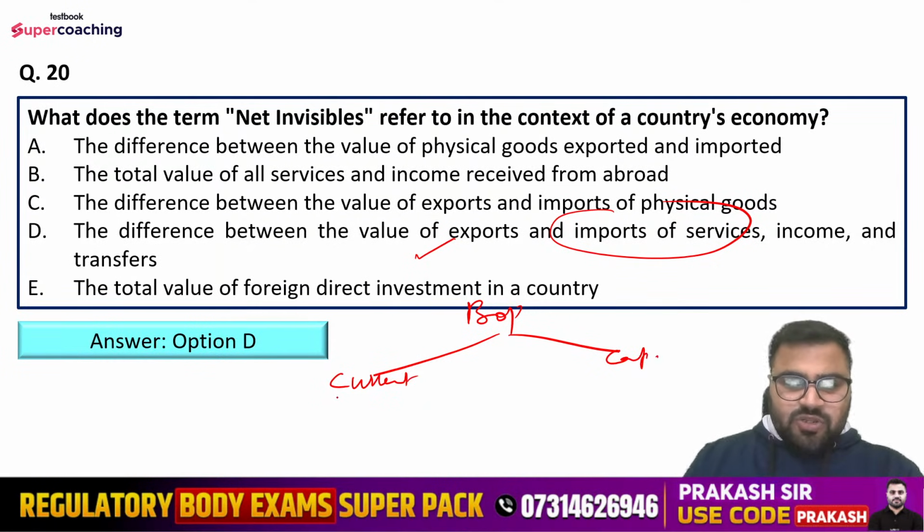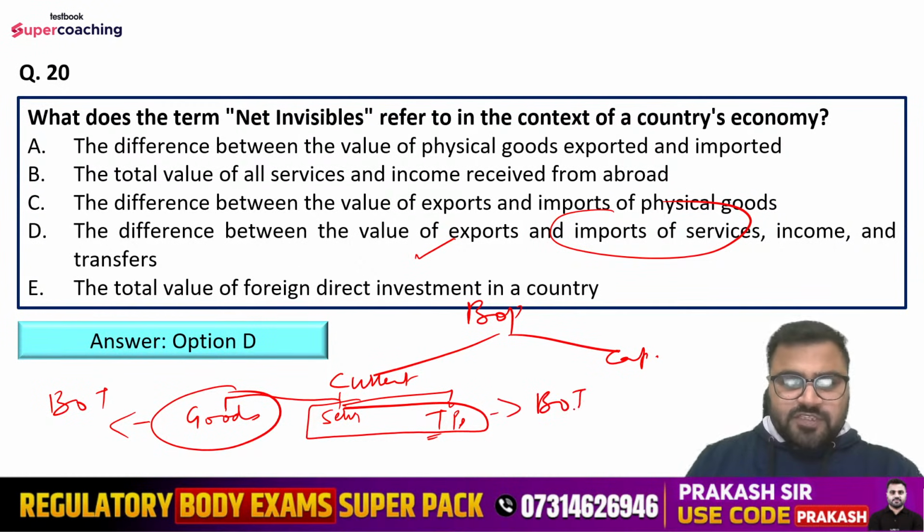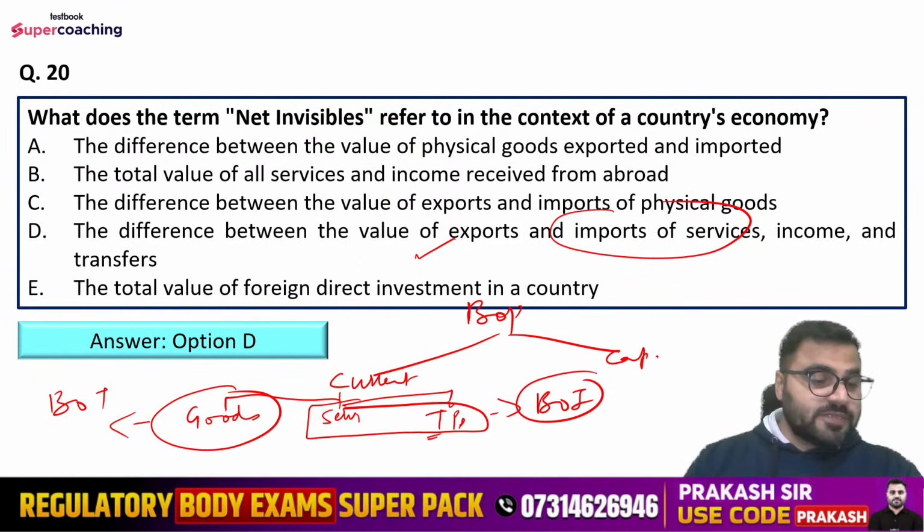In the current account, you will be observing here trade in goods, trade in services, and transfer payments, which includes remittances, grants, right? When we talk about the goods only, this is the concept of balance of trade. When we talk about the services and transfer payment, this is known as balance of invisibles or net invisibles. Clear? Right? So option number D is the right answer.